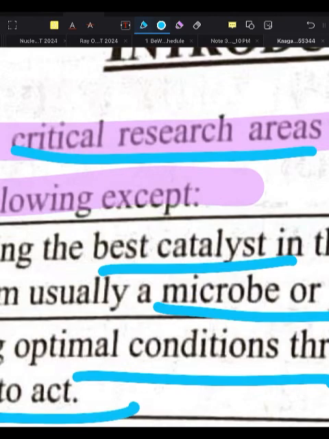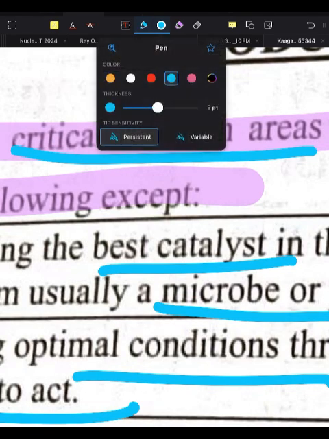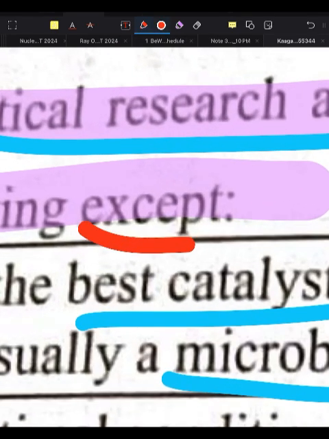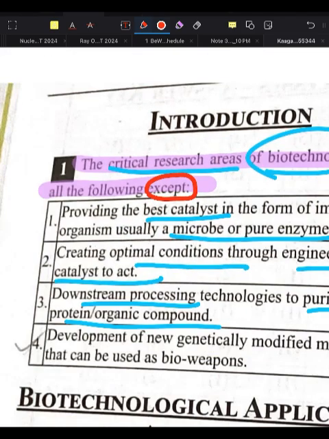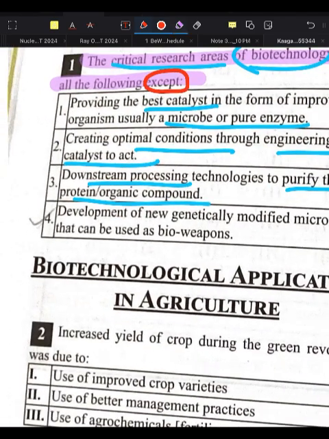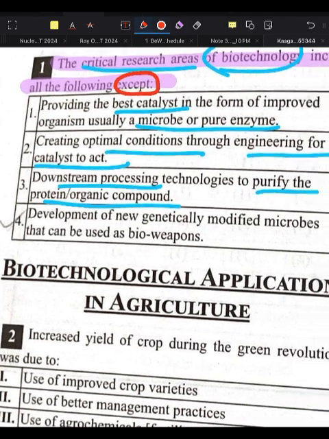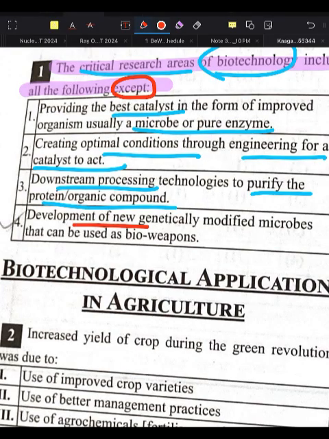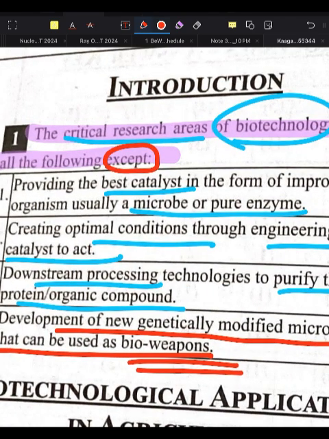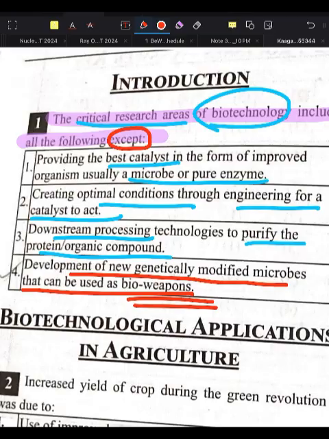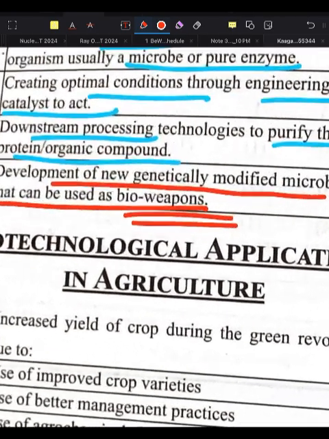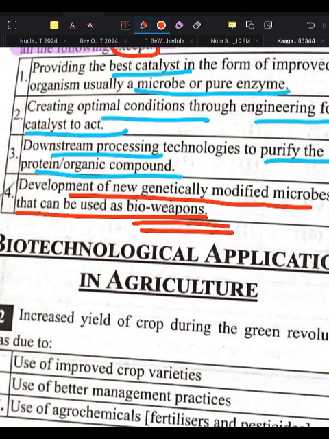But in the question we should circle out what is given. Except means we cannot develop newly genetically modified microbes that can be used as bioweapons. We don't want bioweapons. Biotechnology is not used for development of bioweapons.